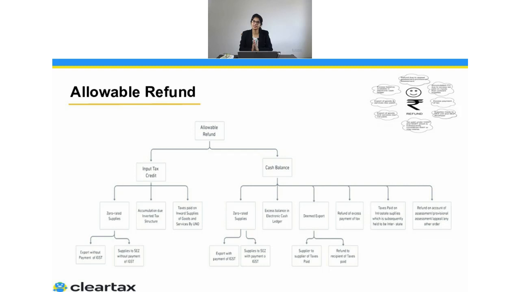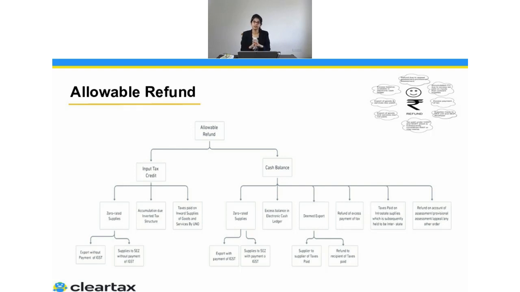So now first we'll start with this and understand what are the situations or scenarios where we can actually go ahead and claim the refund, and what are the applications which we need to file for claiming the refund. First thing, obviously we know the government wants to promote exports. So whenever you are doing zero rated supply, because the export which we are doing is referred to as zero rated supplies, whenever you are doing an export or supplying to an SEZ, you can claim the refund.